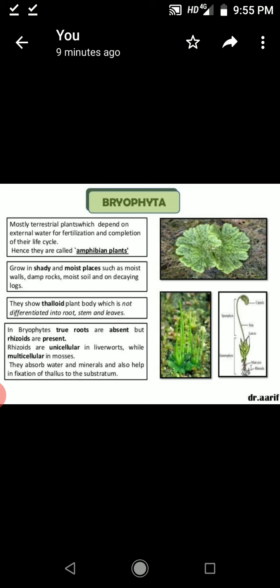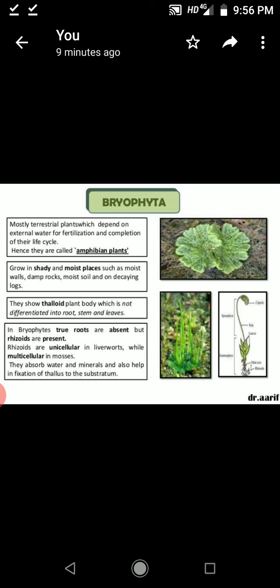So just as evolution took place, complexity in structures also developed in plants. After the algae, which are very small unicellular organisms, the next plants developed, called bryophyta. These are mostly terrestrial plants which depend on external water for fertilization and completion of their life cycle, hence they are called amphibian plants. They grow in shady and moist places such as moist walls, damp rocks, moist soil, and decaying logs.